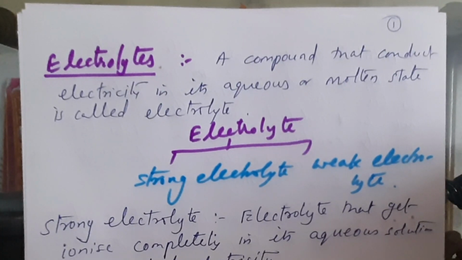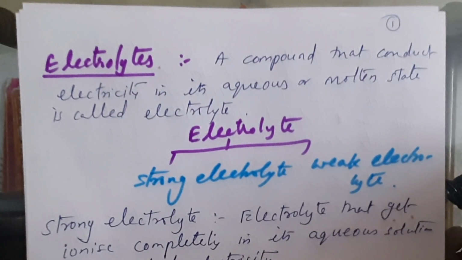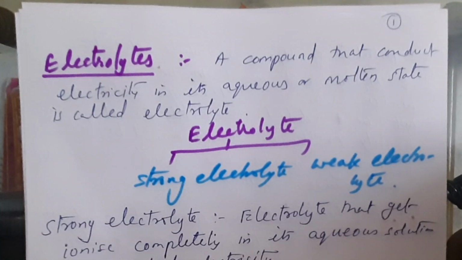So today I'm going to explain about the chemical effect of electric current. This is chapter 8 of the 8th standard. So let's start with the chemical effect of electric current.